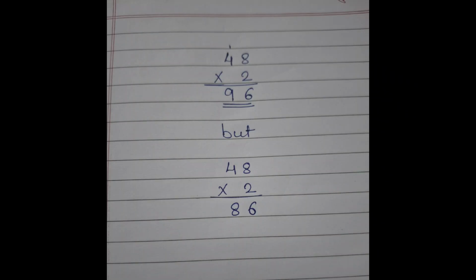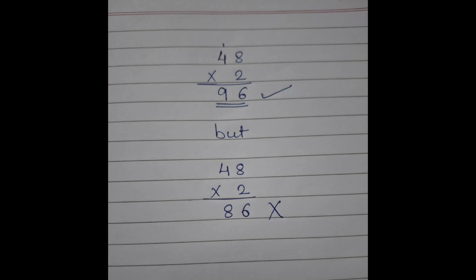But again, what do the students do? 48 into 2, what do they do? 2 8s are 16, they write 6, and 2 4s are 8. Instead of adding 1, they only write 8 in the tens digit. So instead of 96, they write 86.